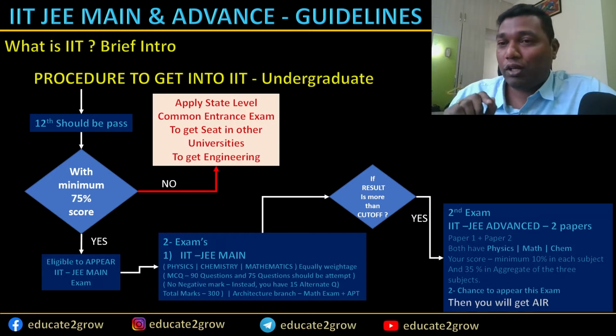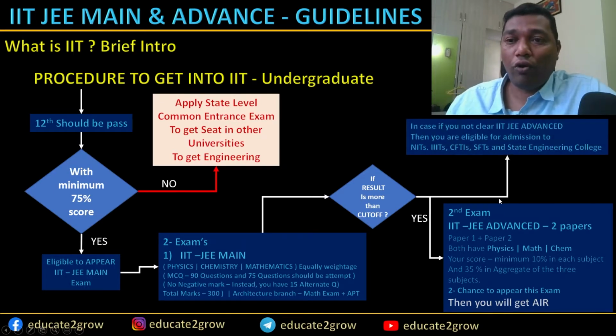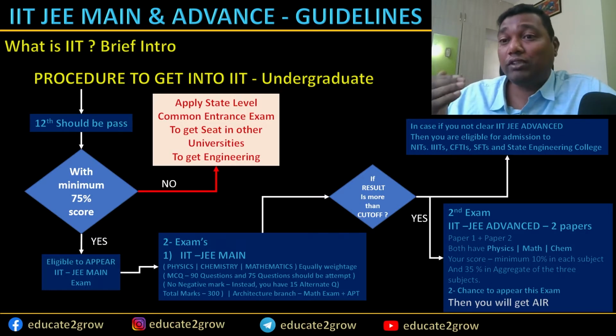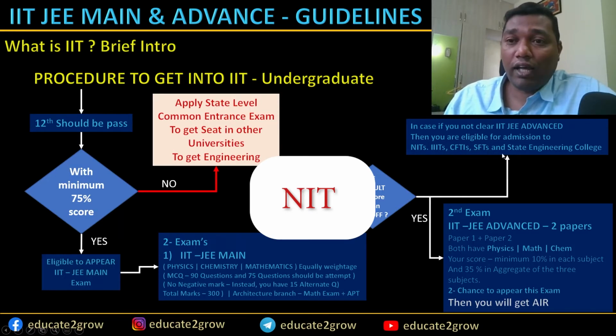So now the question comes here. Now you have a cutoff, you are above the cutoff, but you did not clear the advanced examination even after 2 chances. Okay, in that case you have another option, another engineering college. There, a little one step below IIT in reputation, are the NITs and IIITs, CFTIs and SFTs, and state level engineering colleges as well as regional engineering colleges.